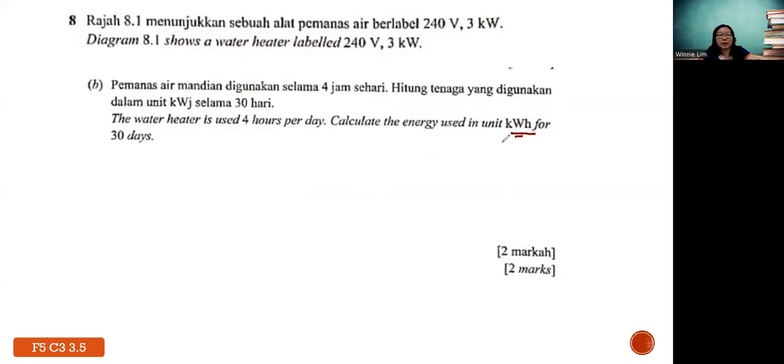Basically, the energy consumption is power times time, rearranged from the formula of power. Generally, if your unit is joule, that means this is watt, this is second. So they are the same idea. What you do now is change the power into kilowatt, then the time into hour. It's still a unit for energy, just another type of unit. In the question they already give you the time in hours, and the power is indeed in kilowatt. You just need to multiply with 30 days.